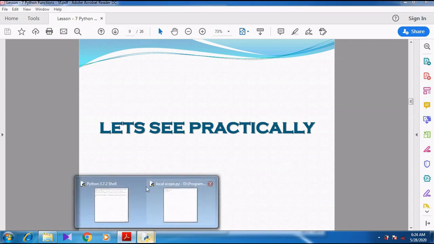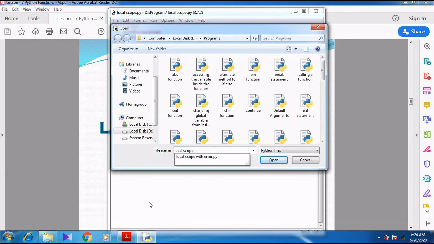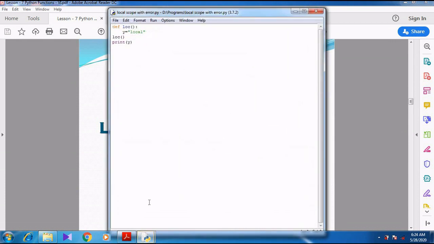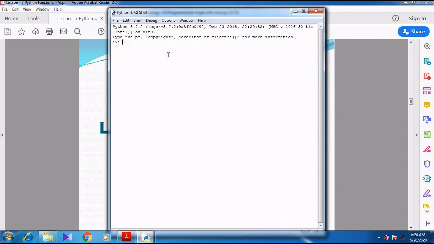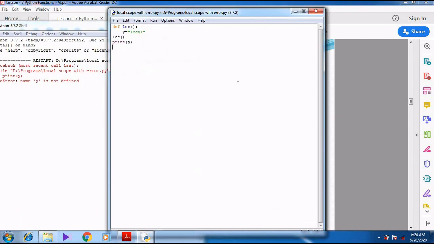I can show you in a practical manner. So we can open the file local scope with the error. I have saved it like that. See here, if I run this program, print y, it shows an error. So what is the error? Name y is not defined, and at the same time it is displayed like this. So actually what is the problem? It means y is not defined. Why does it show y is not defined?